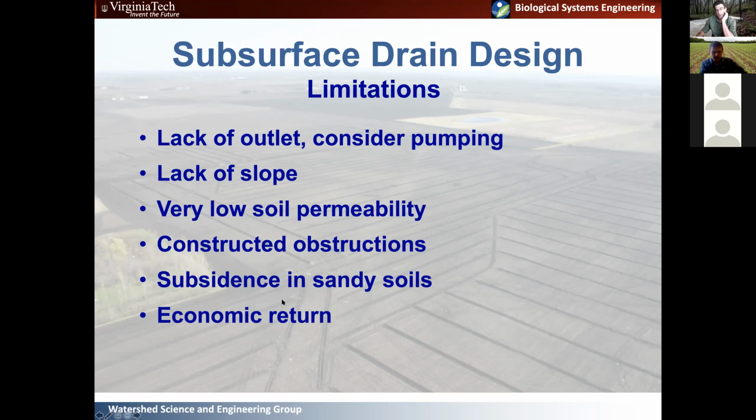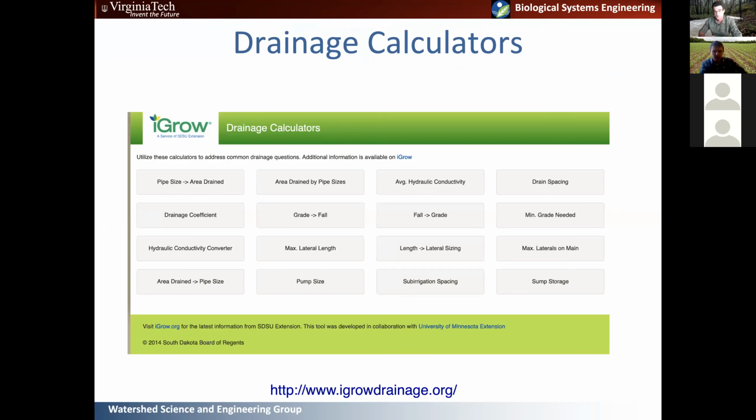Subsidence and sandy soils, I added this because a lot of the Delmarva and coastal plain has sandy soils, so you can see subsidence following subsurface drain installation. And then economic return. Now, I'm not an economist, but there are some pretty nice tools out there to estimate the economic return. And again, the economic return is highly site specific, right? It depends on the value of your crop, the yield increase as a result of drainage, the complexity of the site. So there's a lot of things to consider there.